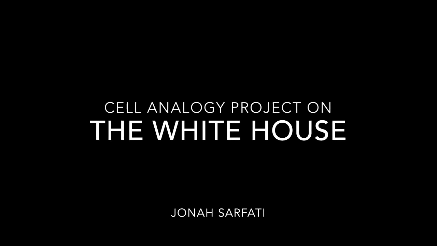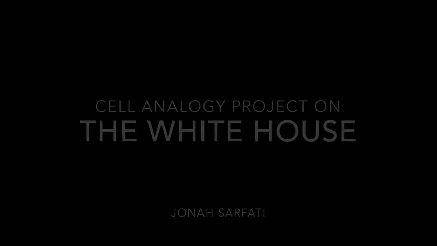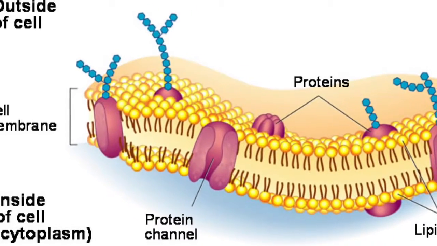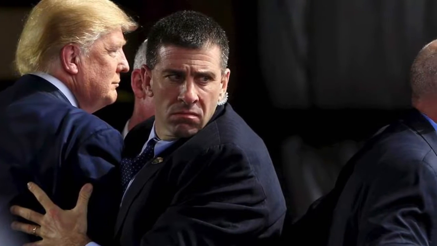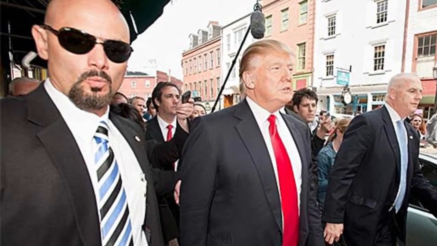Hello, this is my cell analogy project. My topic is the White House. My first analogy is the cell membrane. The cell membrane stops some substances from entering the cell. This is similar to how the Secret Service stops some people from entering the White House and visiting the president. Most people in this case.